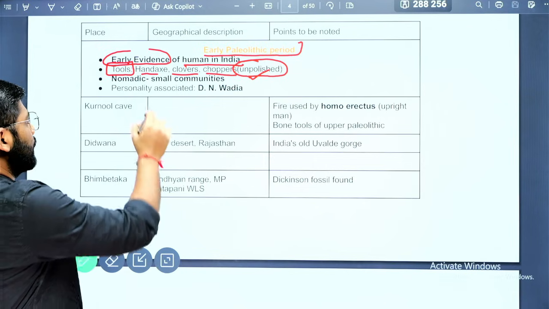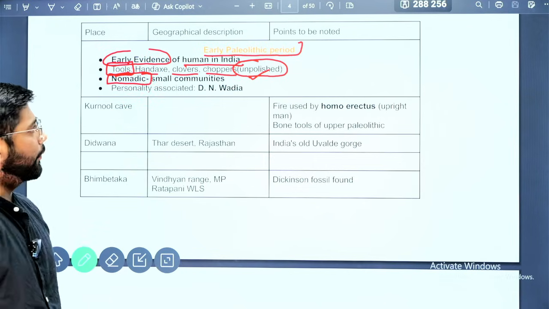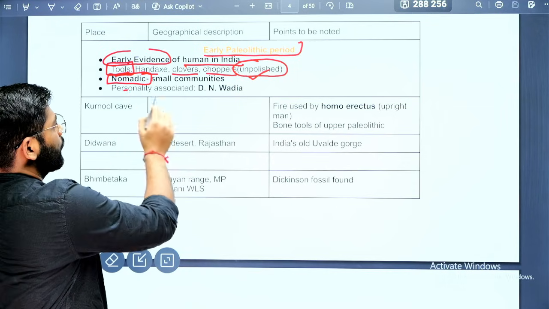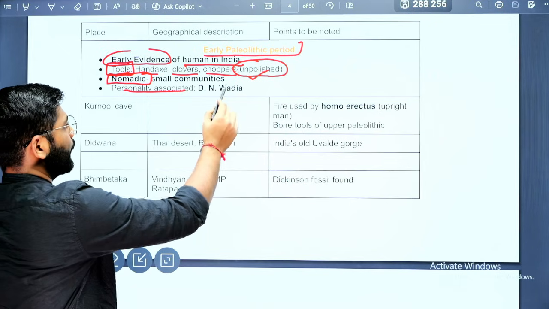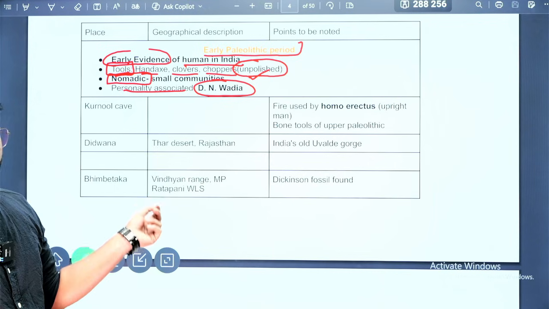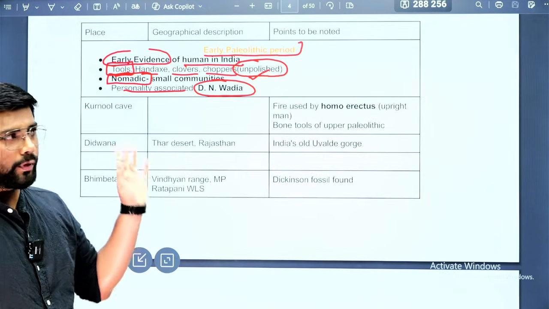Third, the people in the early Paleolithic time were nomadic, and they lived in small communities. The most important personality associated with early Paleolithic sites is Bien Wadia. Here we'll cover the sites, see the geographical description and what points we need to know about each site.